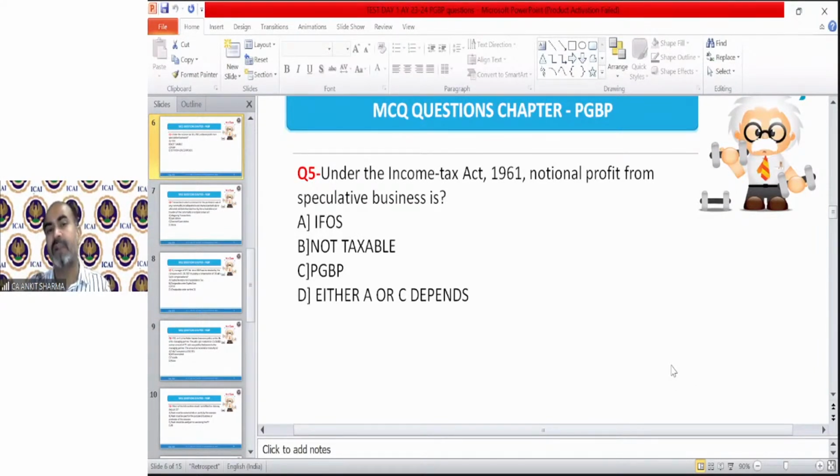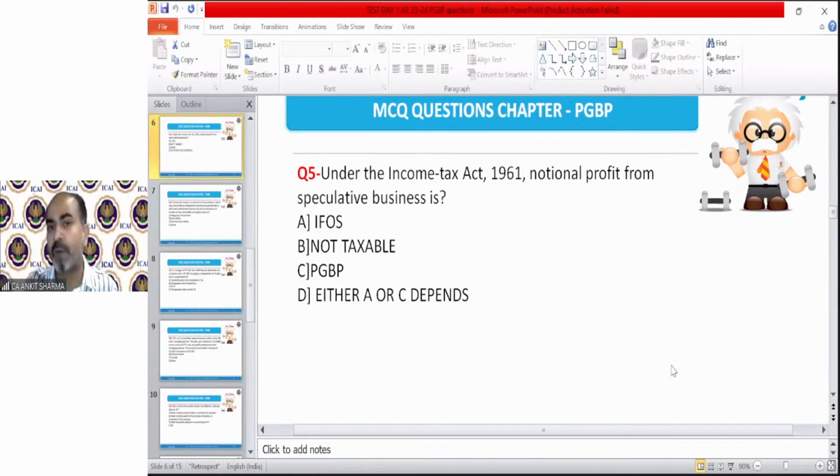So the notional profit from speculation business cannot be treated as your income. Take another example: you are in the trading business of shoes and you purchase a stock of shoes at 400 rupees per pair. When will the profit arise? When we sell it. If we do not sell it and the stock stays with me, but the market price goes up to 650 rupees per pair, still that 250 rupees difference cannot be treated as my income until I sell it.